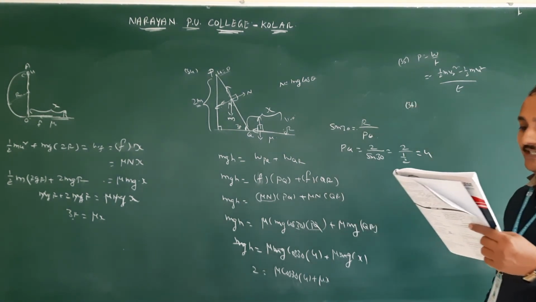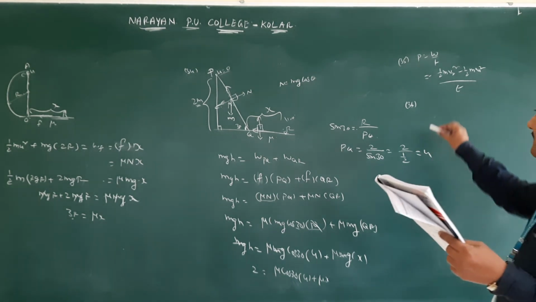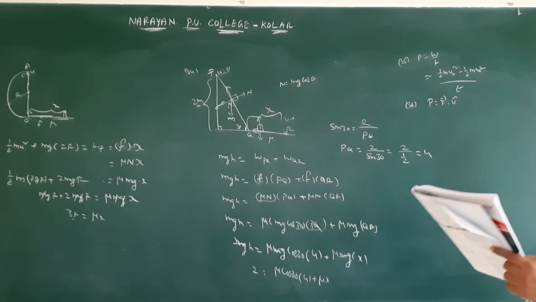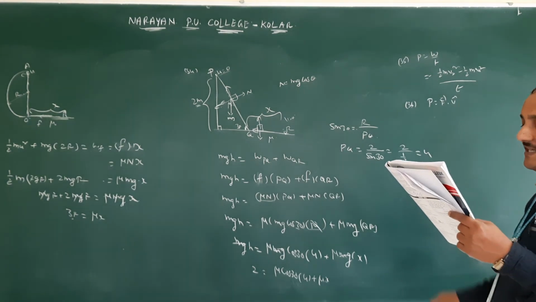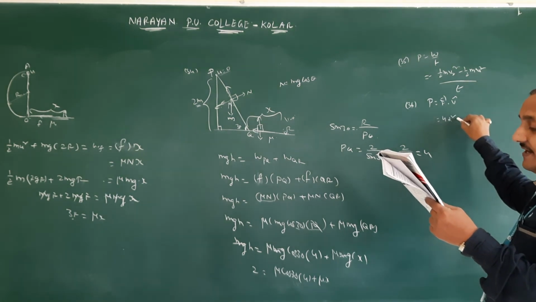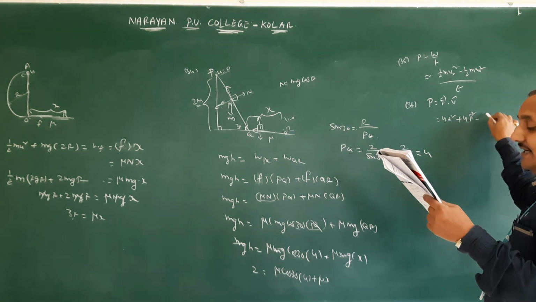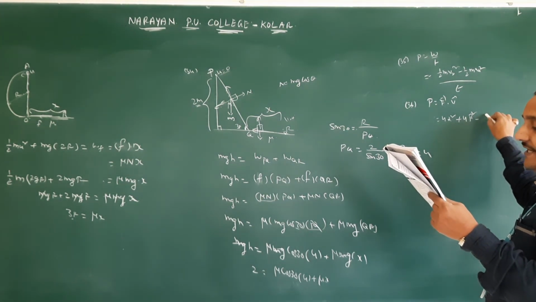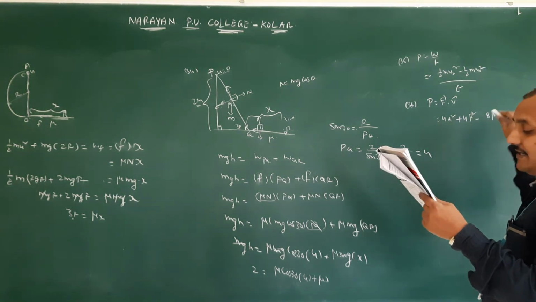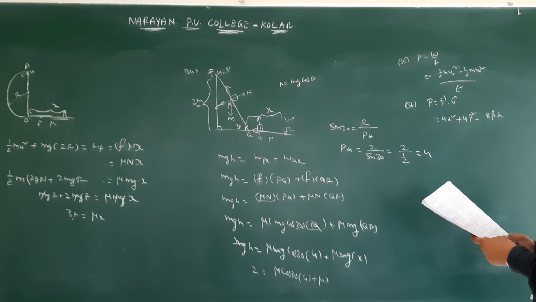Next, question number 36. They gave force and velocity, and ask for the instantaneous power. What is the power formula in terms of force and velocity? F dot V. Multiplying: 4 alpha into alpha, 4 alpha square, plus 4 beta into beta, 4 beta square, minus 8 beta alpha, with K cap. You can arrange that according to the options.